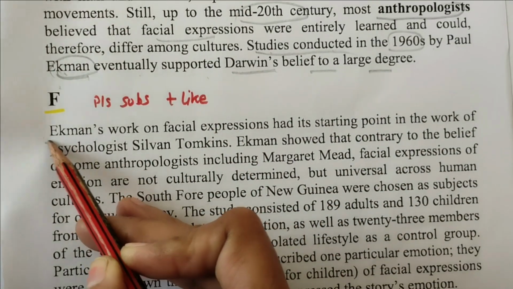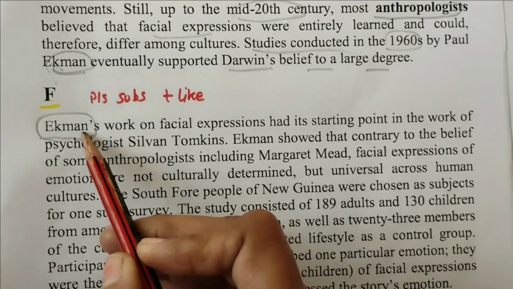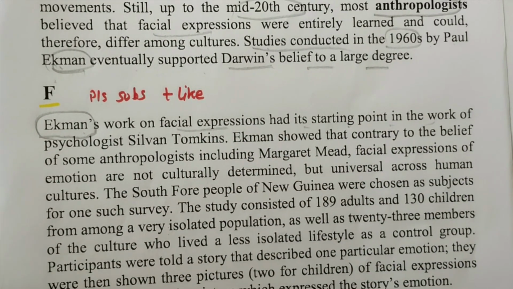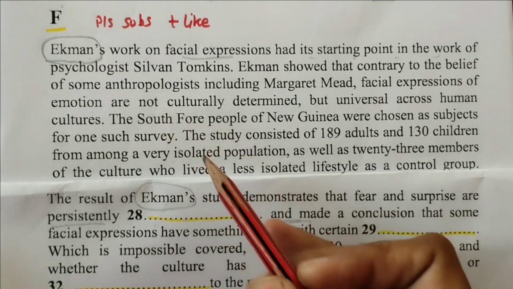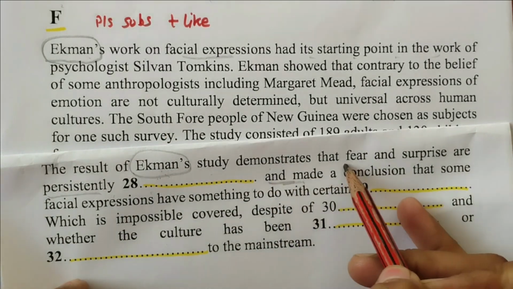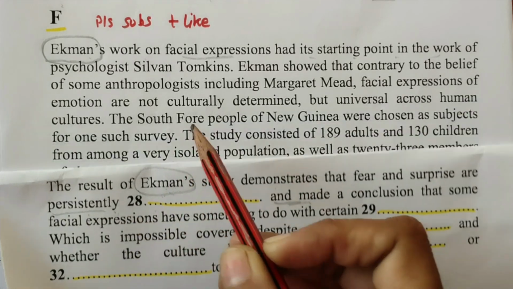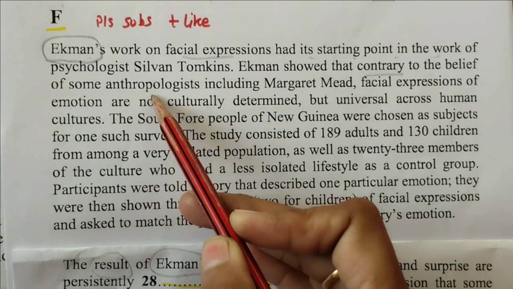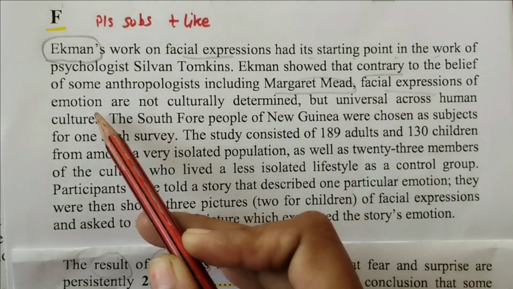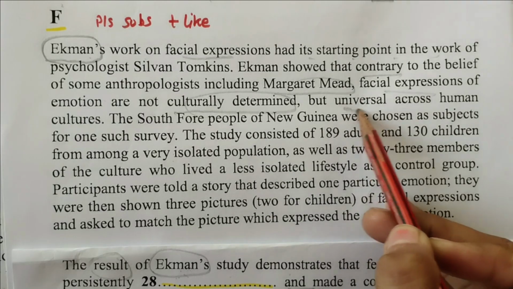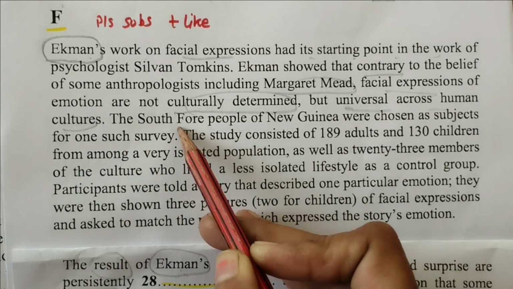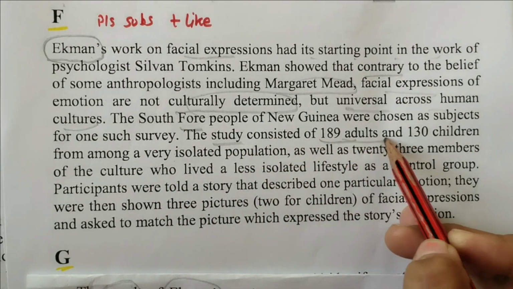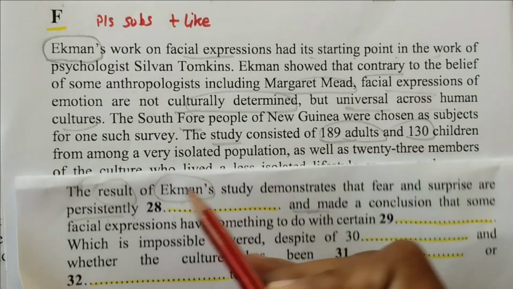Now this is the paragraph we were looking for. Ekman's work on facial expression had its starting point. The study demonstrates that fear and surprise are persistently the result. We have to look for the result. Contrary to the belief of Margaret Mead, facial expressions of emotion are not culturally determined but universal across human cultures. The South Fore people of New Guinea were chosen. The study consisted of 189 adults and 130 children. We are looking for the result.